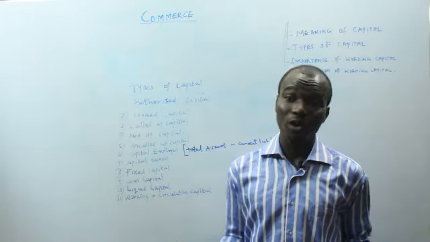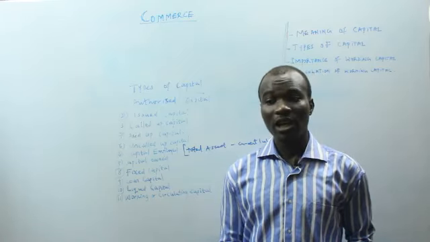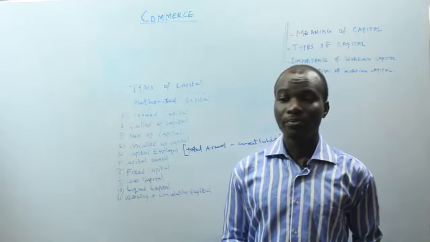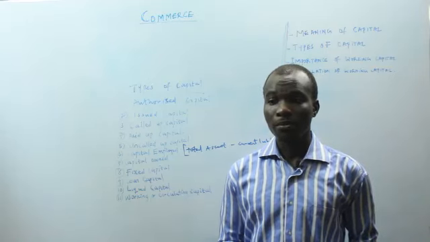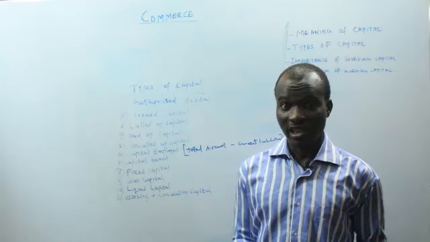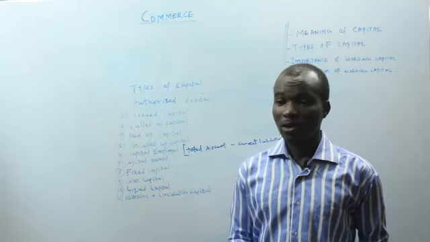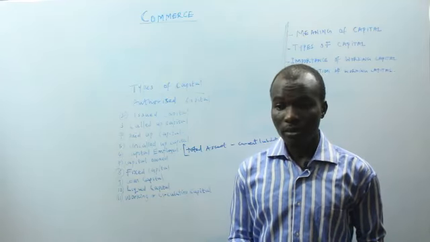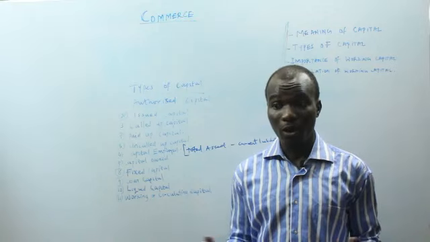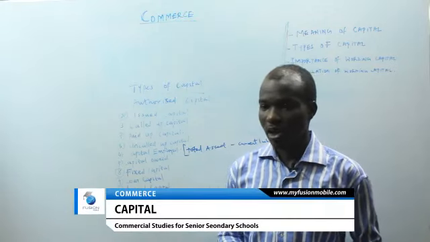They include cash, they include debtors, and also money at the bank, and so on and so forth.